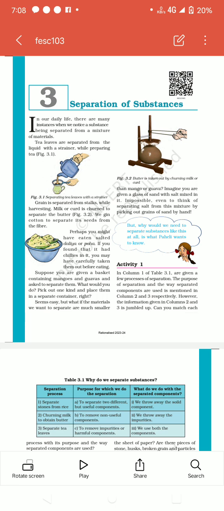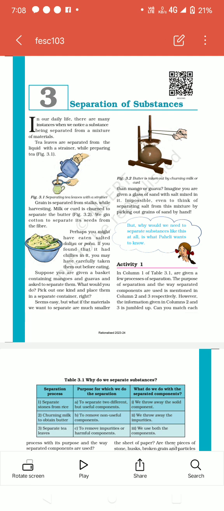Next is: seems easy, but what if the materials we want to separate are much smaller than mango or guava? This means that seems easy, but what if the materials you want to separate are so much smaller than mango and guava? Then imagine how will you separate them? It is even impossible to think about it. So in this chapter we will learn how we can separate so many mixtures and substances.